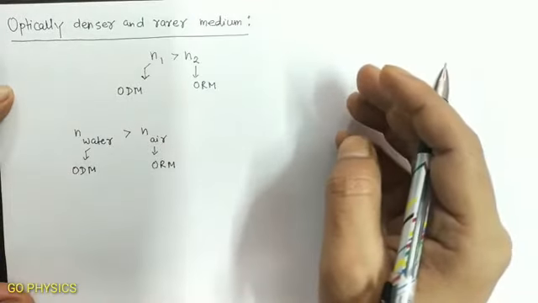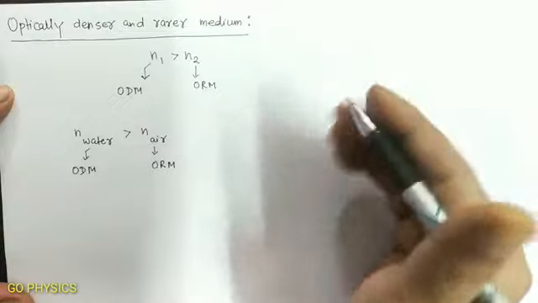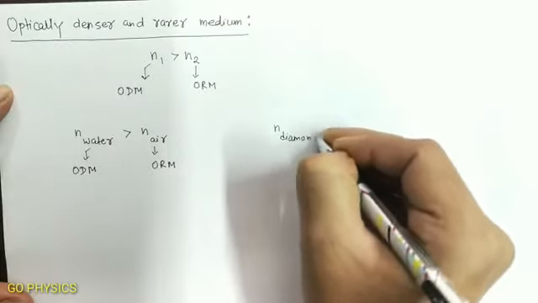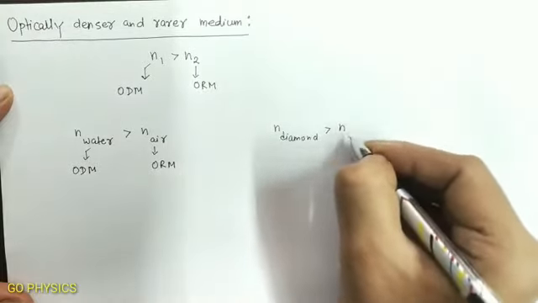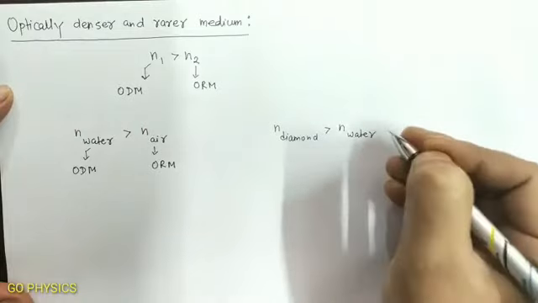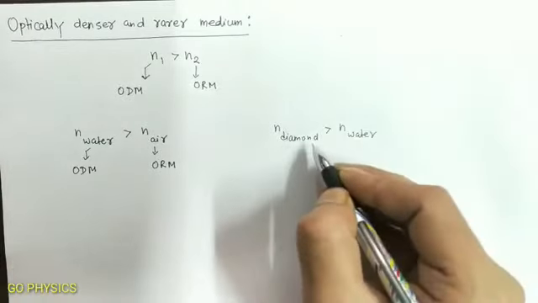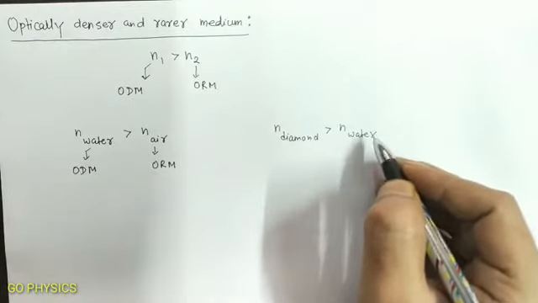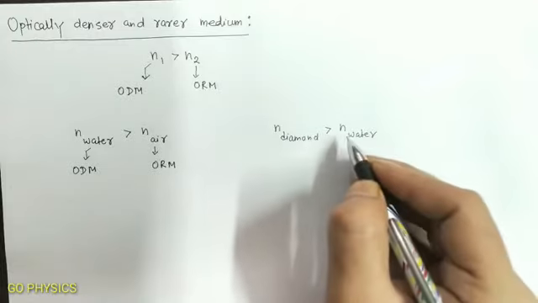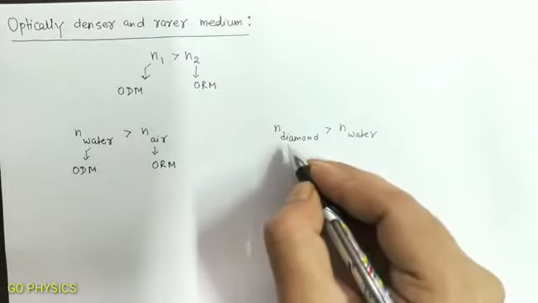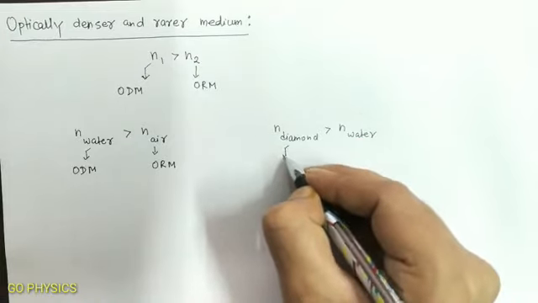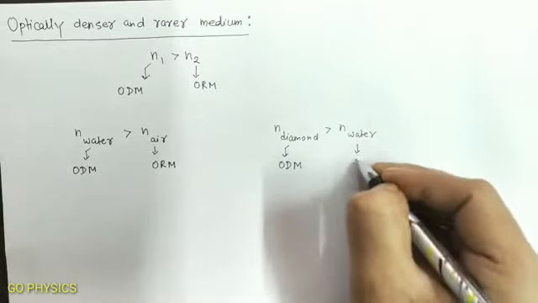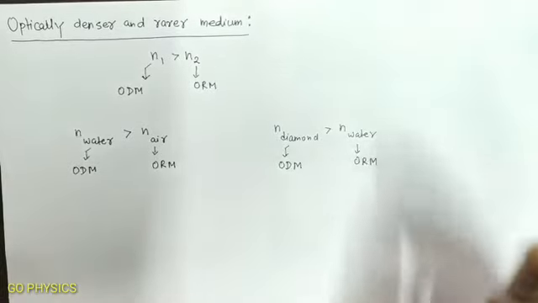Now let us take a pair of two media, diamond and water. As we know, the refractive index of diamond is more than the refractive index of water. Refractive index of diamond is 2.42 and refractive index of water is 1.33. Therefore, between these two, we will say diamond is the optically denser medium and water is the optically rarer medium.